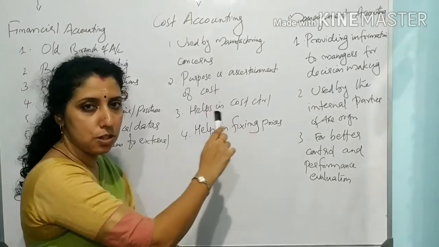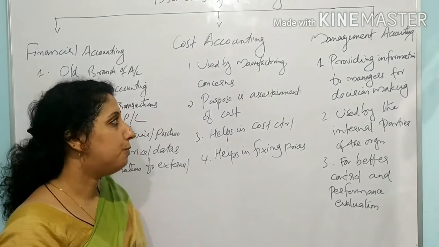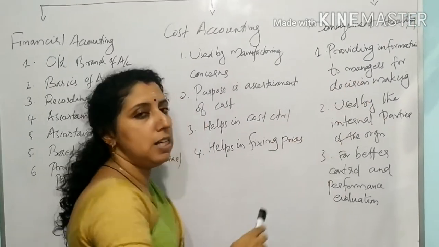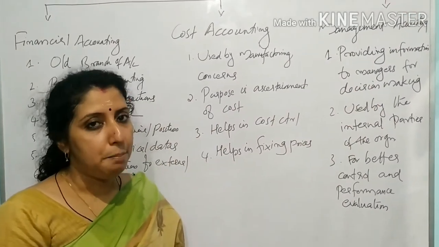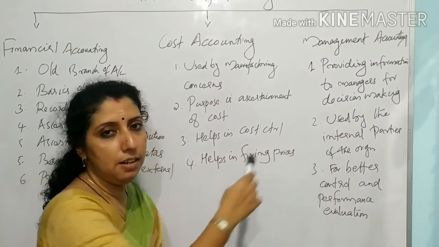Cost accounting is used by manufacturing concerns for ascertainment and control of cost. Management accounting is used by managers, managerial persons, and internal parties to take better decisions. Okay.